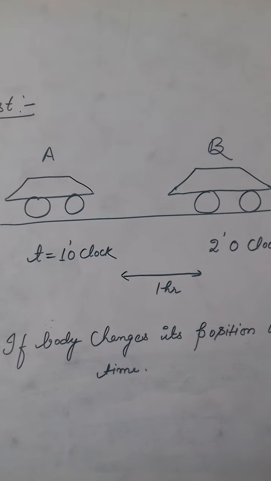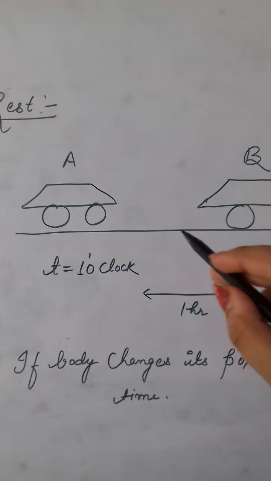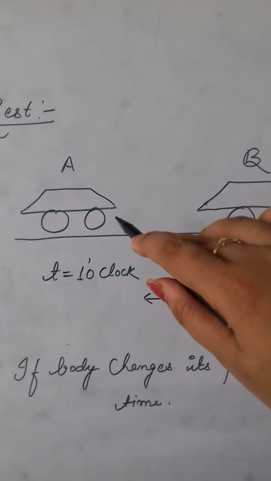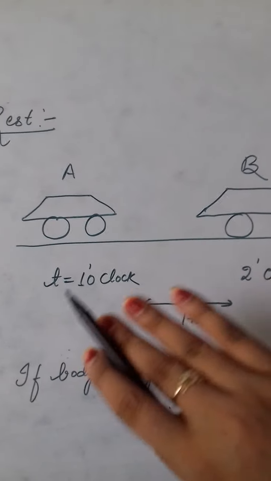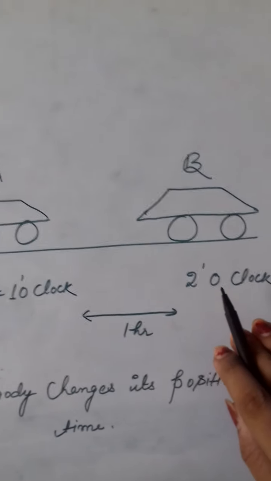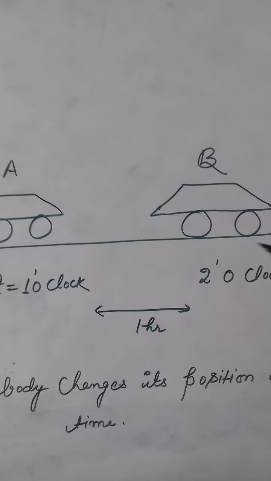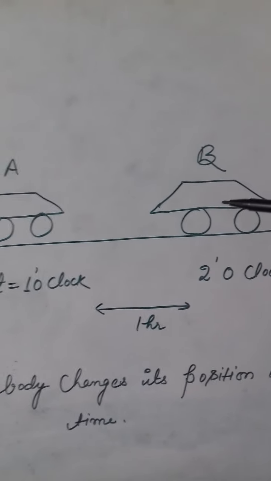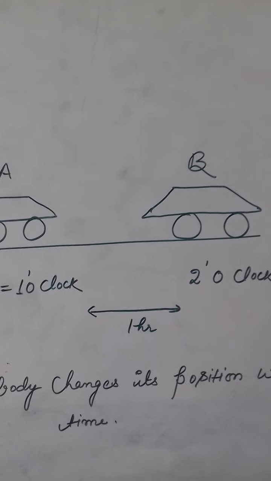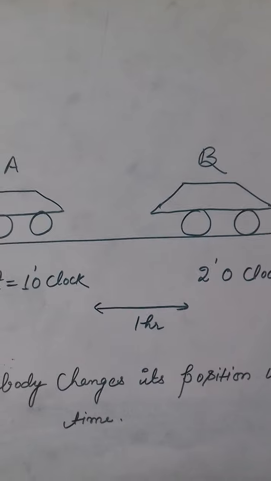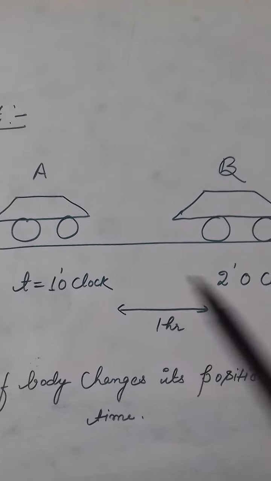Now let us take the case of rest, why or when the body is said to be at rest. Let us take one example. Let this be a car which is at position A when time is 1 o'clock. After 1 hour, that is at 2 o'clock, the car, after it has moved or covered some distance, is at position B. At 1 o'clock it was at position A. After 1 hour, at 2 o'clock, it is at position B. So this body is said to be in motion.